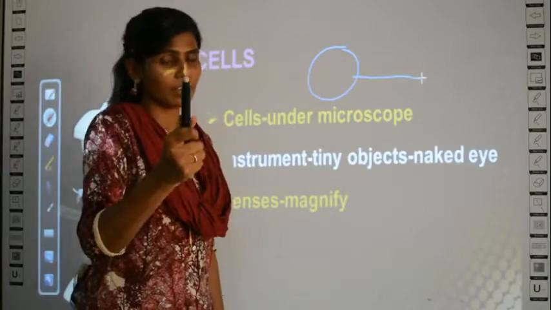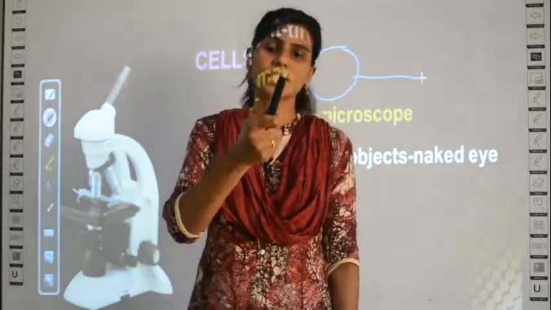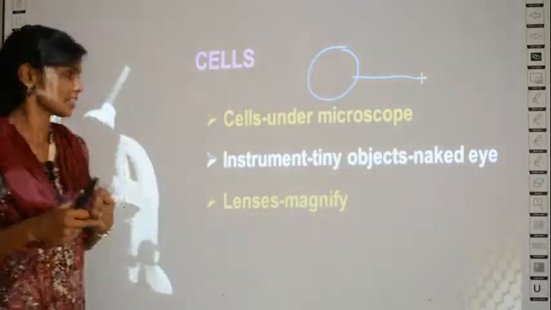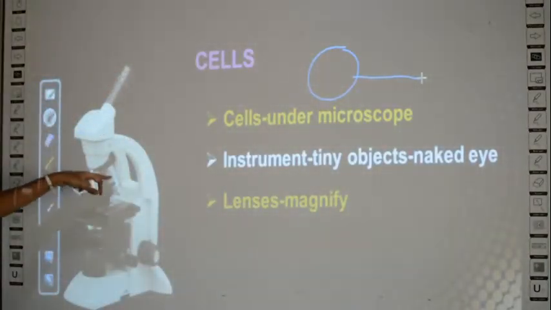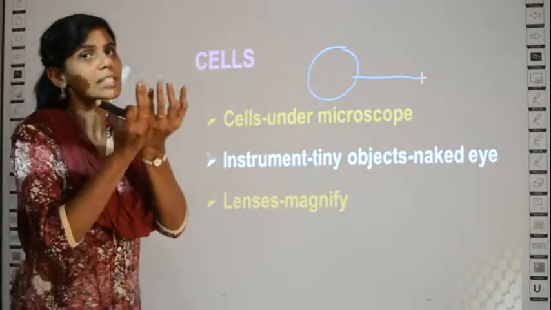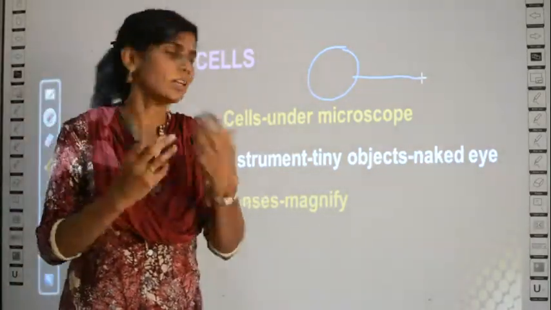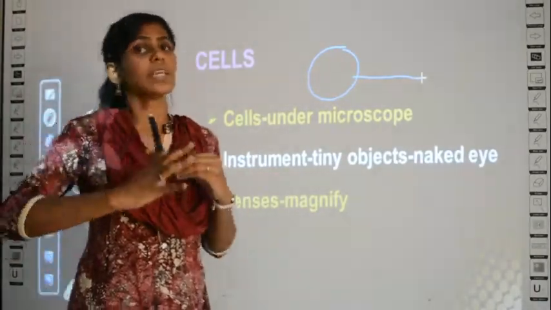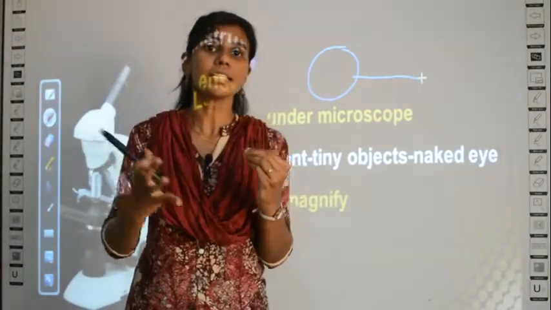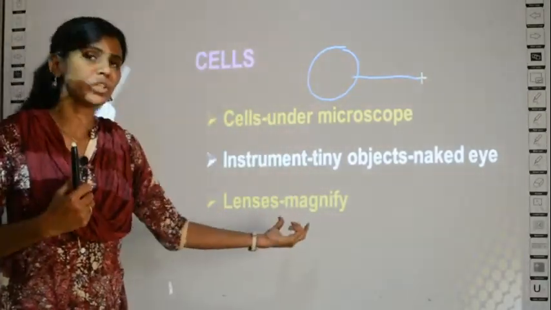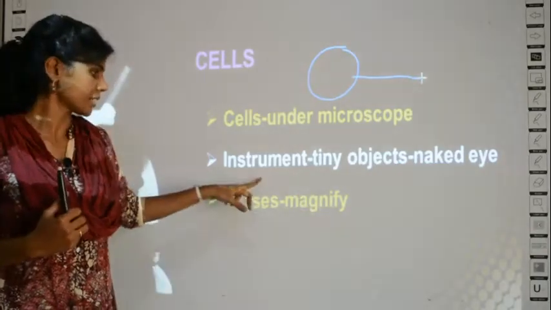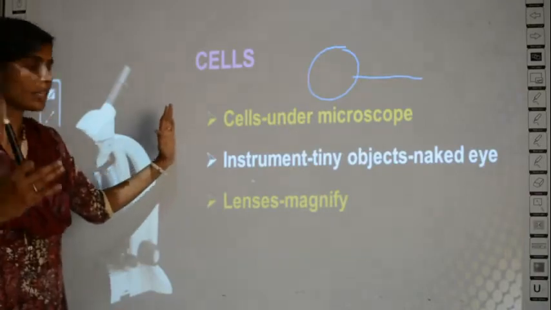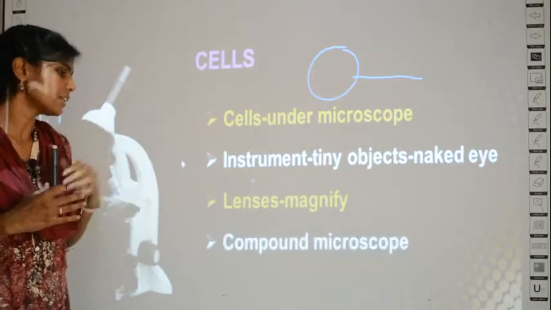And if you place this lens on some object, it will show bigger. You must be playing with this, I guess. Like that, you have lenses here also which will show small size objects as bigger objects. It means magnification. If you see a small object in a bigger size, it is called magnification, or magnifying glasses. Clear? Because you have lenses, it can magnify or show the size of the object bigger.